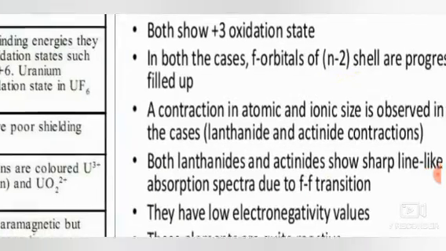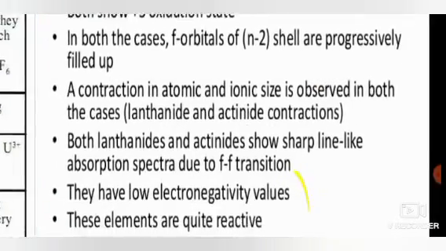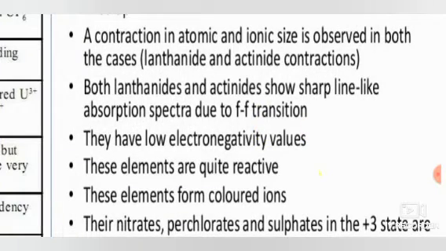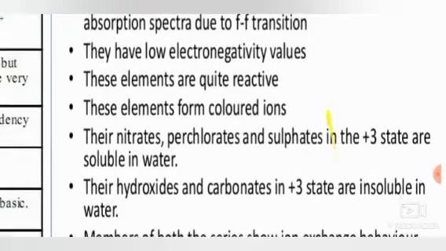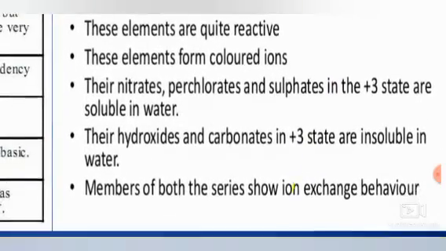First thing, in both the cases, f orbital of n-2 shell are progressively filled. A contraction in atomic and ionic size is observed in both the cases. Both lanthanide and actinide show sharp line-like absorption spectra. They have low electronegativity value. These elements are quite reactive. These elements form colored ions.